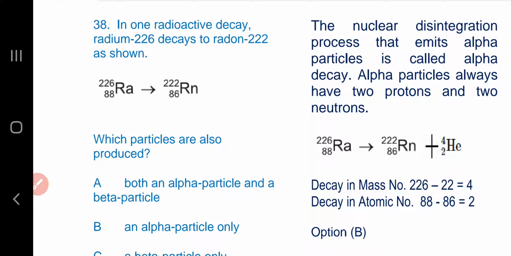So the decrease in mass number is 226 minus 222, which is equal to 4. And the decrease in atomic number is 88 minus 86, which is 2. And that formation is for the alpha particle. So option B is the answer.